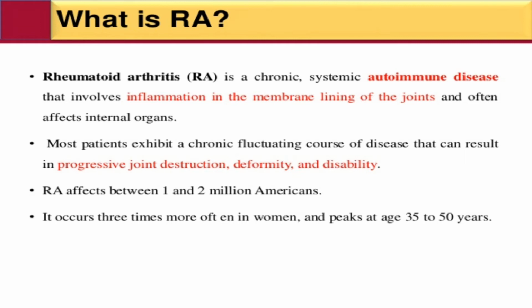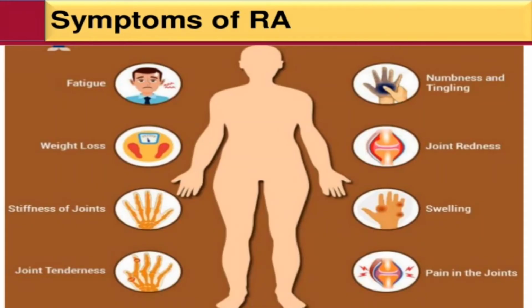Most patients exhibit a chronic fluctuating course of disease that can result in progressive joint destruction, deformity, and disability. RA affects between 1 and 2 million Americans. It occurs 3 times more often in women and peaks at age 35 to 50. Next are the symptoms of RA. First is fatigue, second weight loss, third stiffness of joint, fourth joint redness, pain in the joint, swelling.